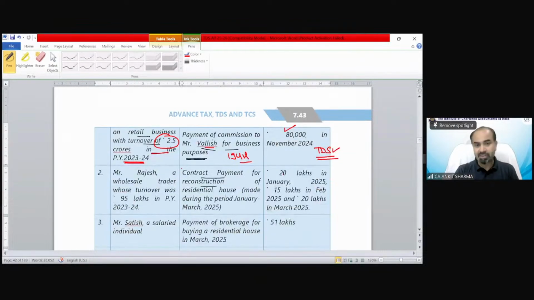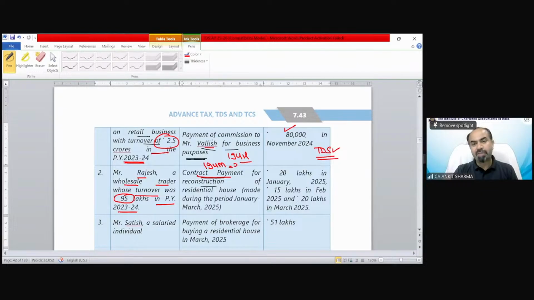Second case is very interesting. Mr. Rajesh, a wholesale trader, whose turnover was 95 lakh rupees in previous year 23-24. Because turnover is less than 1 crore, sections 194C, H and J would not be applicable. Contract payment, so that means we are discussing a work contract. So 194M is applicable.